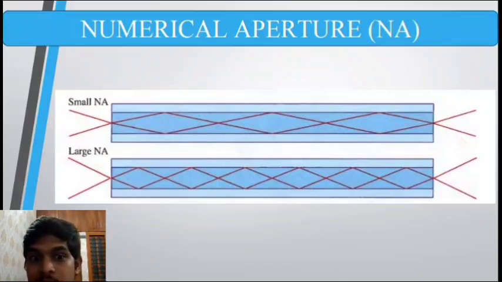So for larger numerical aperture, we know that numerical aperture is equal to root of n1 square minus n2 square. So it's obvious that root of n1 square minus n2 square should be larger. So n1 square minus n2 square should be larger. That is, n1 should be larger than n2. We obviously know n1 is going to be larger than n2, but for larger numerical aperture, n1 should be a bit higher than n2 compared to the fiber optic having smaller numerical aperture.